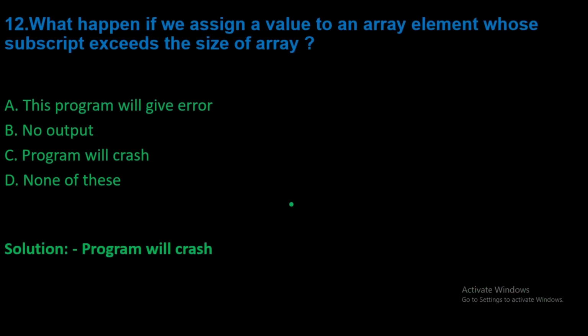So 12th question is, what happens if we assign a value to an array element whose subscript exceeds the size of array? So first option is this program will give error. Second one is no output. Third one is program will crash, and the fourth one is none of these. Normally in this question people get confused about which option is correct. So normally people say this program will give error. So correct output is program will crash.